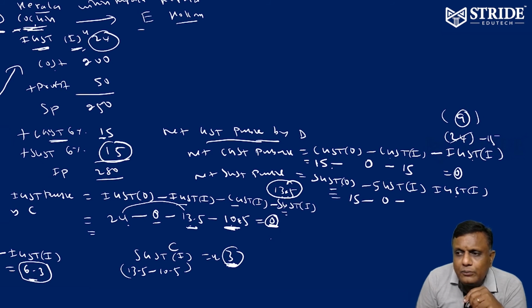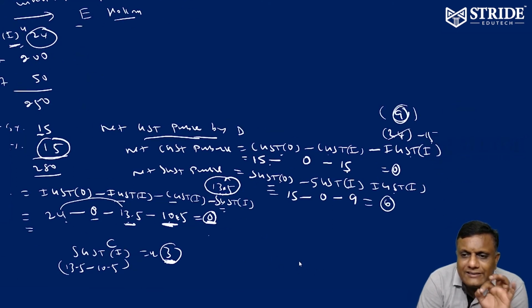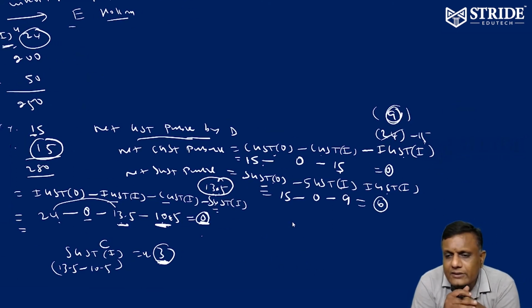Is there any IGST input? Yes, still he has 9. Out of 24, 15 already adjusted for the CGST output. Still he has IGST input of 24 minus 15, 9. So, 15 minus 9, 6. So, net SGST payable by D to the government is 6. Net CGST payable by D to the government 0. That's it.